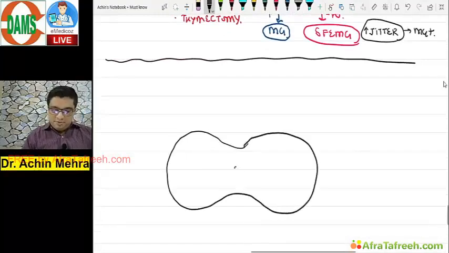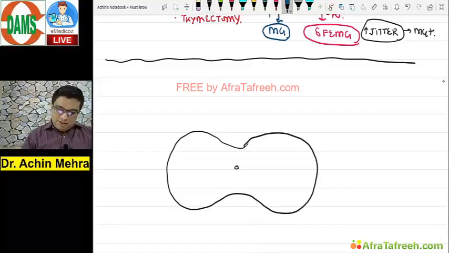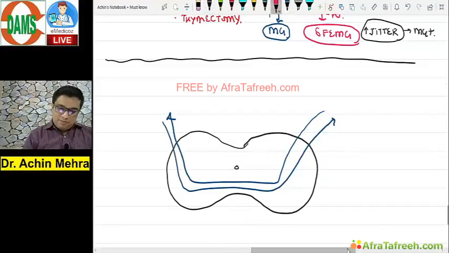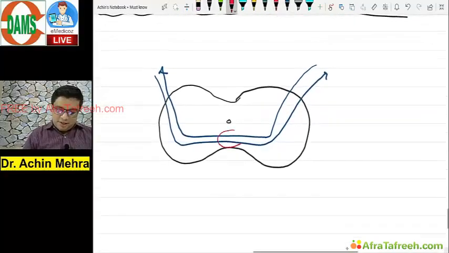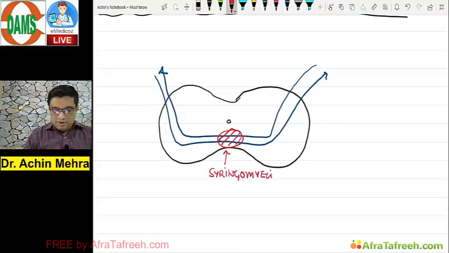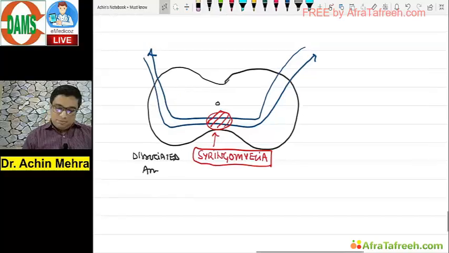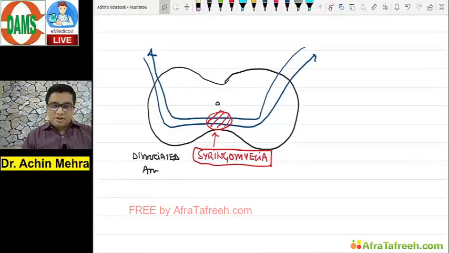Right. Simple concepts. Remember this. There can be a disorder which affects the spinothalamic tract in the midline, right? Can you tell me this disease which affects the spinal cord in the midline like this? It is syringomyelia. Few points on this. What does it present with? A spinothalamic loss, right? Spinothalamic loss will often result in what? Dissociated anesthesia. Fine. This is a topic that you should know in this sense that dissociated anesthesia occurs in patients of syringomyelia.